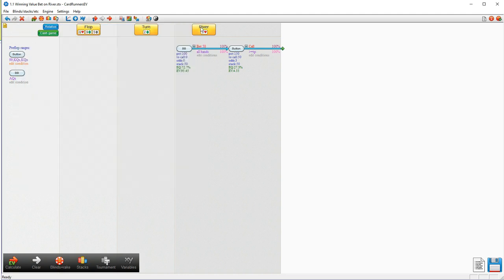So the first thing to understand about value betting is it's going to be the case that sometimes we make a correct value bet, our opponent's going to call, and he actually ends up having the best hand. That doesn't mean we made an incorrect value bet, because it depends on the frequency with which he shows up with a worse hand. Now, in terms of frequency, we can see CardRunner's EV has our equity listed here at 72.7%, which means our opponent's basically going to be good 27.3% of the time when he calls.